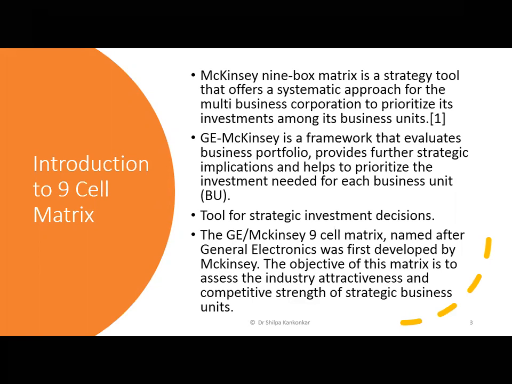So if you have 9 product lines, you will have to number those 9, right? So 1 2 3 4 5 6 7 8 9. So this prioritization, this rating that you have done, you will do that rating after using the McKinsey framework. So that's going to be your systematic evaluation approach. Another important thing is it is going to evaluate your portfolio and prioritize each business unit.